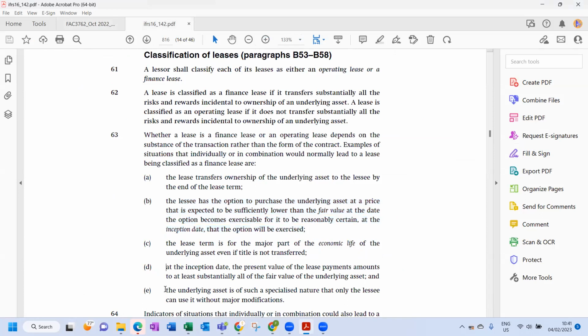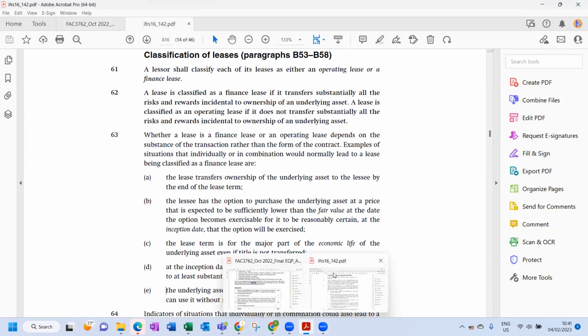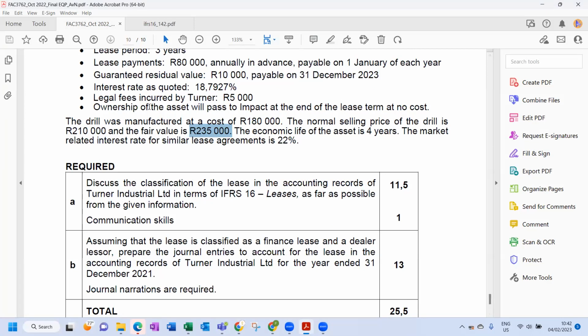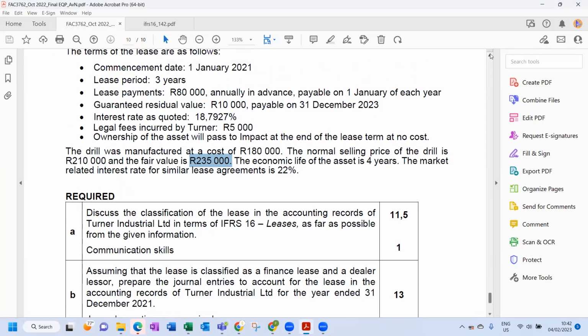Just quickly read part E. The underlying asset is of such a specialized nature that only the lessee can use it without major modifications. I am not 100% certain. So it's definitely a specialized nature. Okay. So let's just see whose impact quickly.